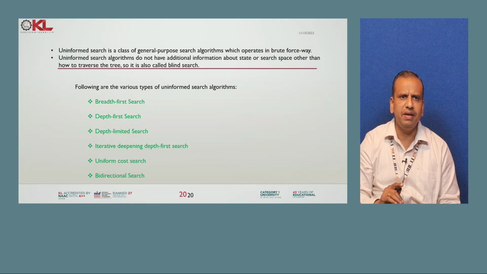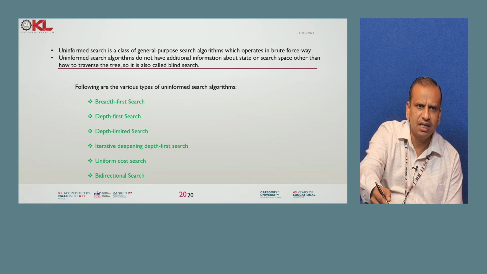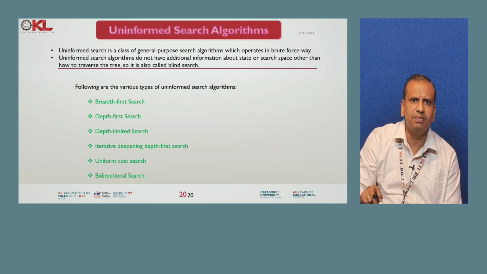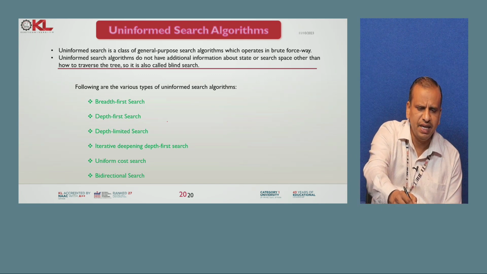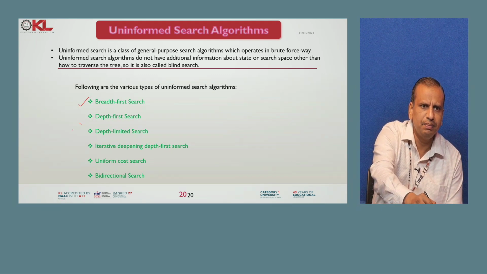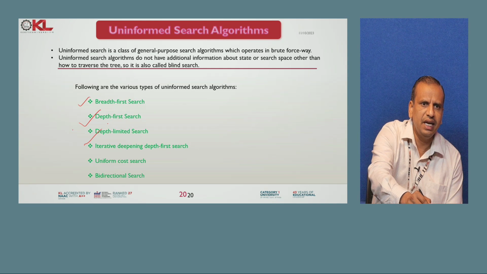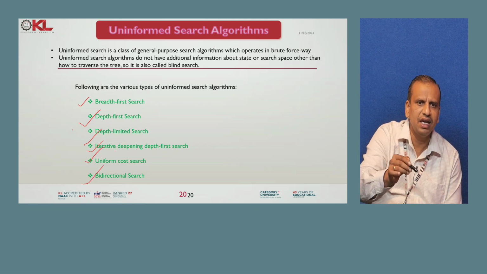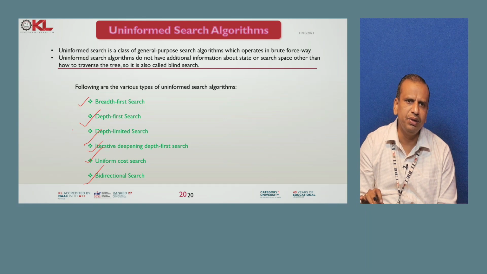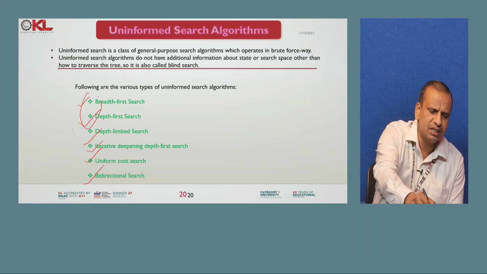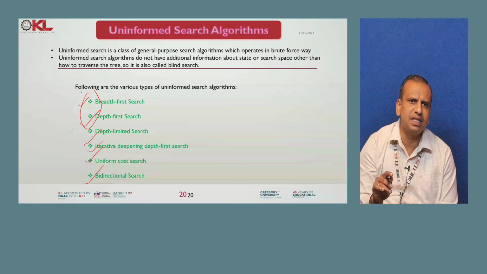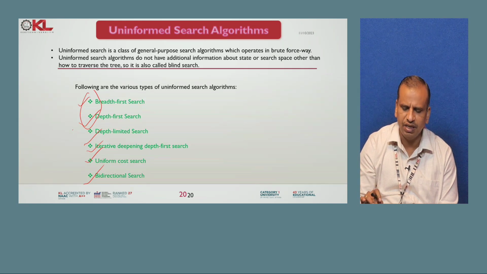Now we have the uninformed search techniques: breadth first search, called BFS, depth first search, called DFS, depth limited search, iterative deepening depth first search, uniform cost search and bidirectional search. I am going to evaluate the first two, breadth first search and depth first search, in this session in brief, and the remaining ones with some small examples.